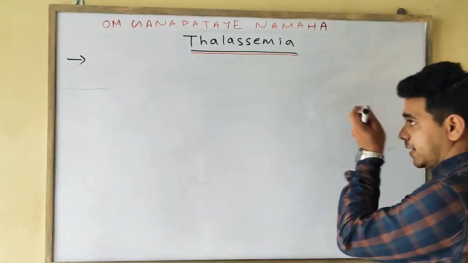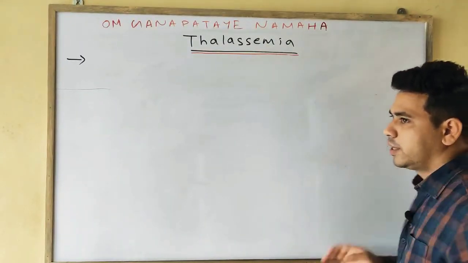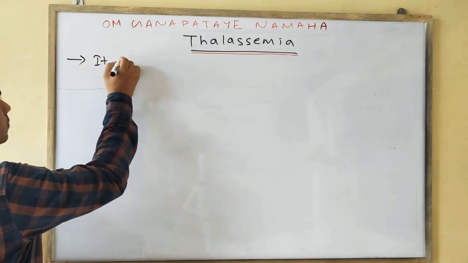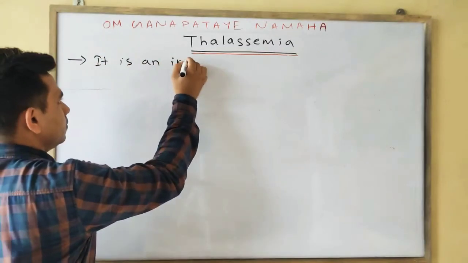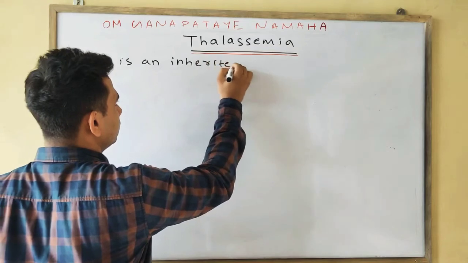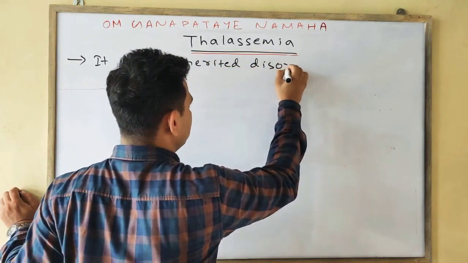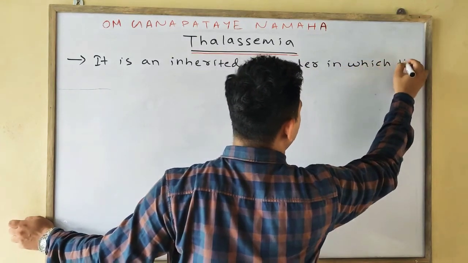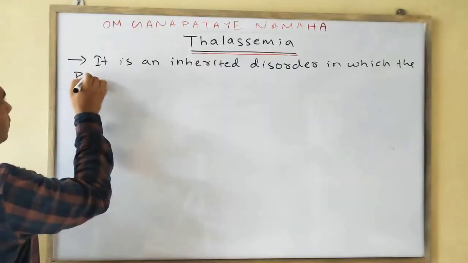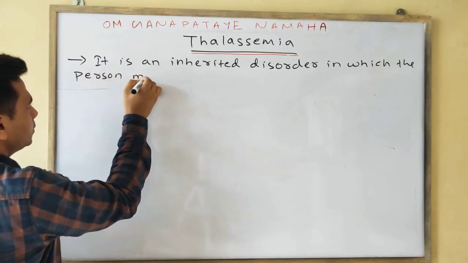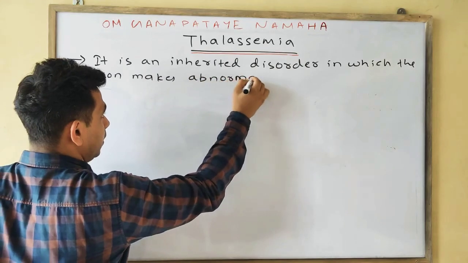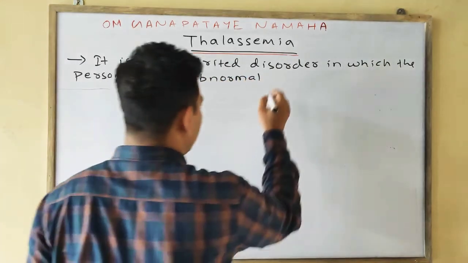It is an inherited blood disorder in which the person makes abnormal hemoglobin.